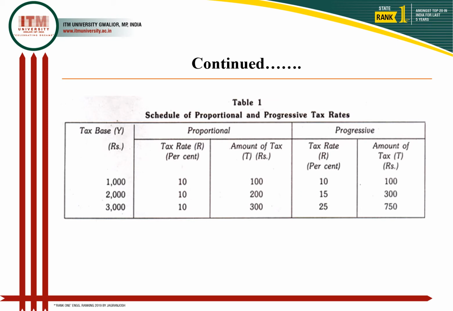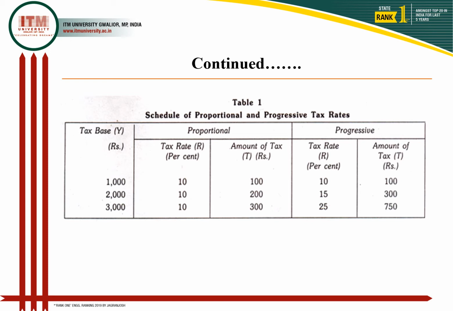This table is a clear-cut differentiation between the proportional and progressive tax. Here you are observing the tax base is 1000, 2000, 3000 rupees. So these are the income, you can say in another way, and the tax rate in proportional is fixed at 10%.